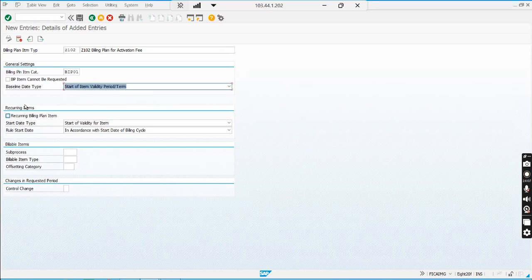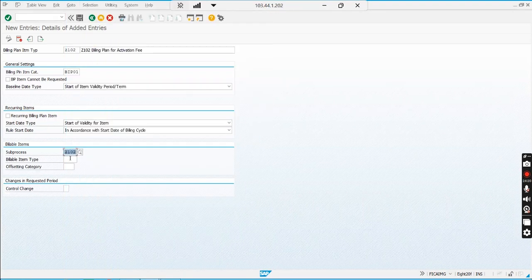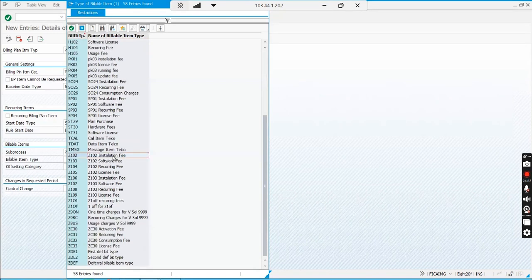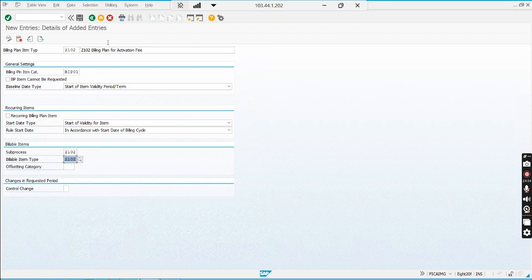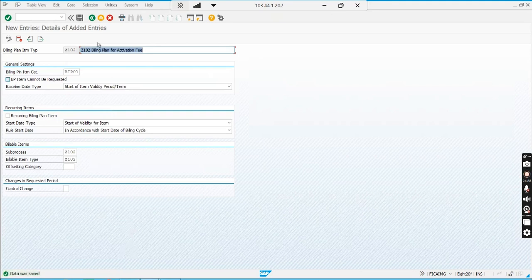This is not recurring, so I will not fill this section. I will fill this section for recurring. This is a one time activation, so I will not fill this section. Now this will create a billable item for sub process Z102. The bill type will be Z102 installation fee. This is my one time fee, installation fee similar to activation fee. And save. This item is for one time.